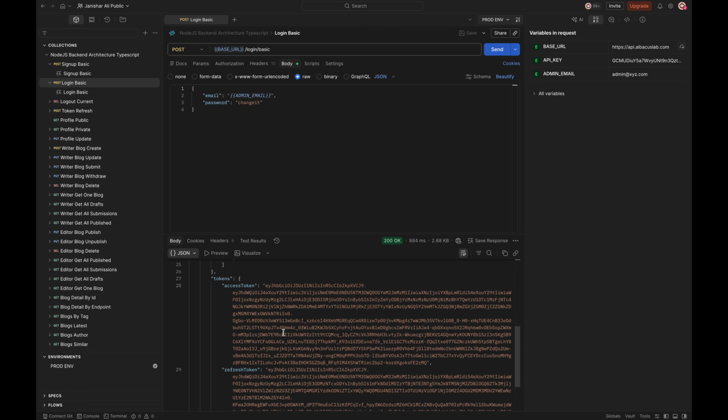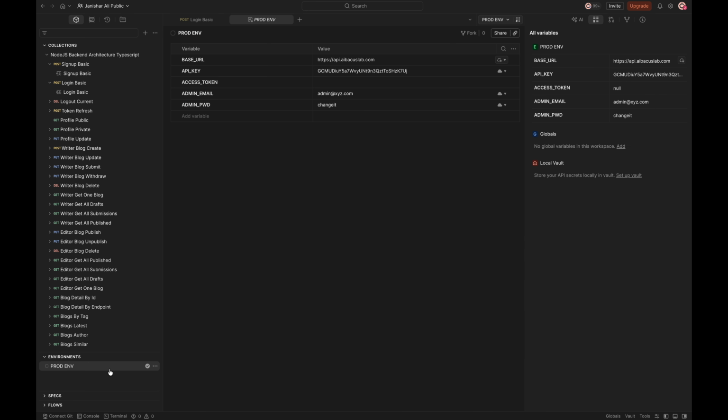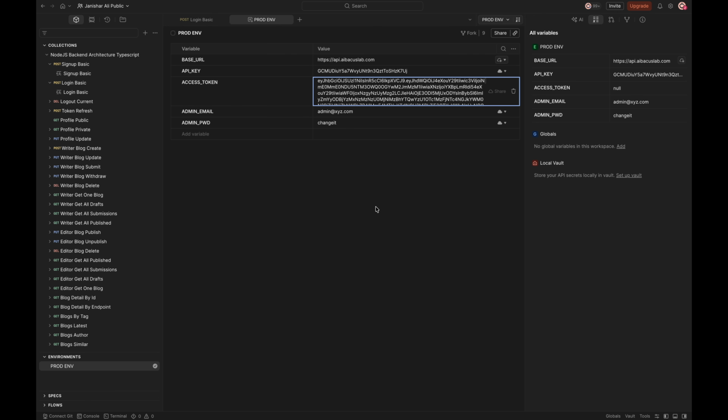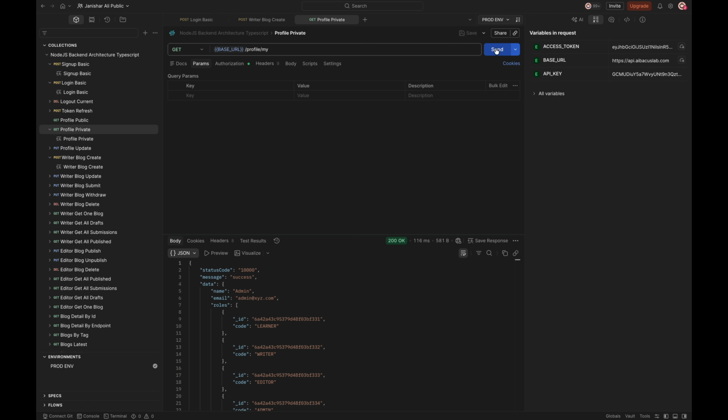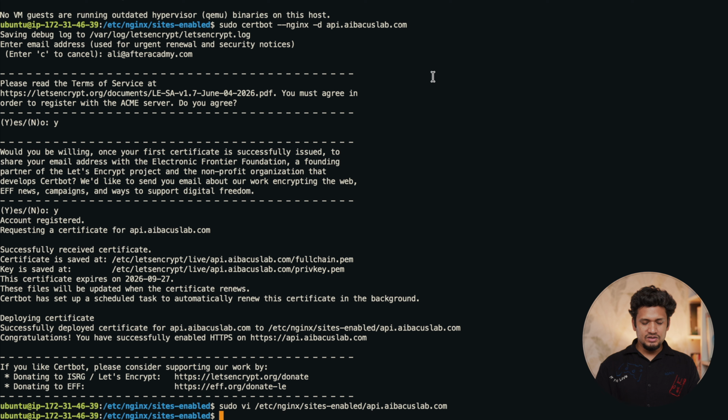Yes, now I'm able to log into my system. I've got the access token. I'll add this access token in the access token environment key. Profile private, I'm able to fetch my private profile through the access token now. So this completes the deployment of the API service on a custom domain. You can take this example to deploy any services, your website, any bot, or any service that you can imagine.